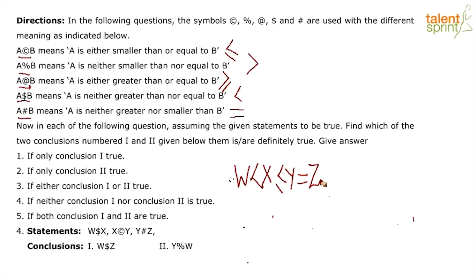There goes your inequality. If I quickly decode the first conclusion, W is smaller than Z. Clearly evident from this, just hide X and Y and you can clearly see that inequality. So yes, this holds. Let's look at the second conclusion. Second conclusion is Y percentage W, which means that Y is greater than W. Y is greater than W? Yes, because W is the smallest value and Y is greater than W. Therefore, this also holds.